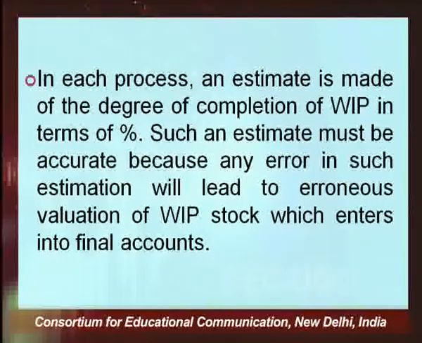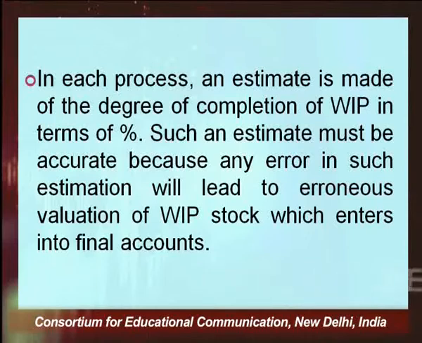In each process, an estimate is made of the degree of completion of work in progress in terms of percentage. Friends, this is very important: when work is in progress at the end of the period, the management, or the cost accounting department, estimates the degree of completion of the work.